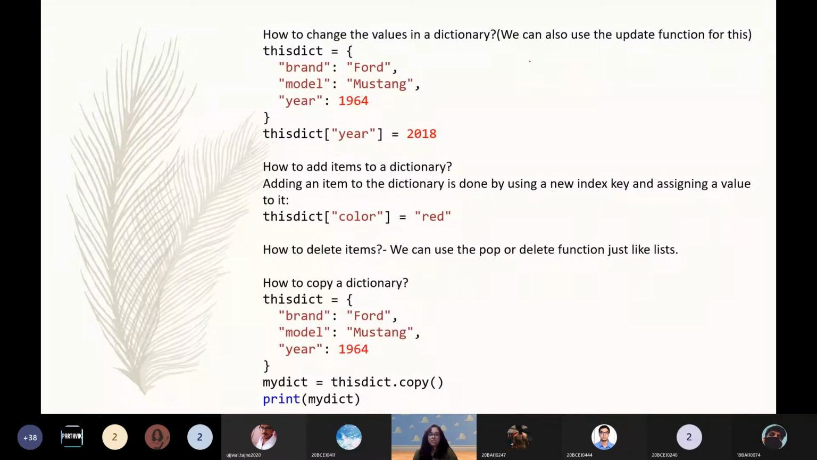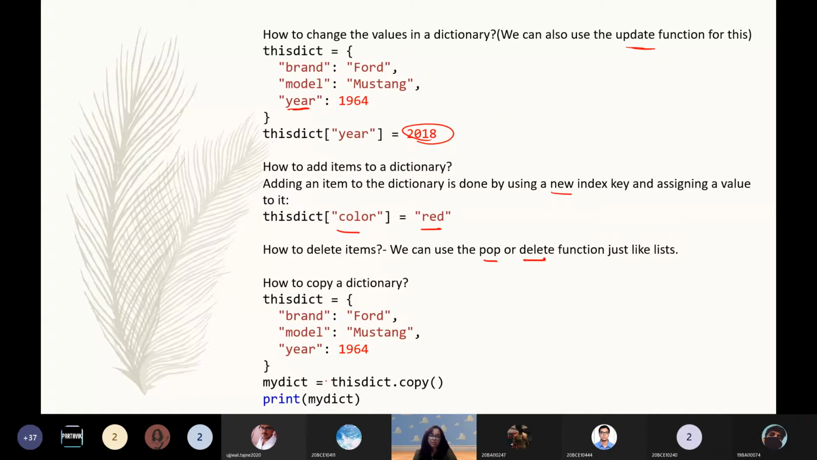So next, how we can change. Update function also does the same thing. For example, you want to replace this year with this new year. So simply you're just referencing the year key and changing the value. How to add items? Adding an item is done by using a new index and assigning a value to it. So you're simply going to add a new one. Like I said, you can keep adding multiple ones. How to delete? We can use the pop or delete function just like we did in the case of lists.